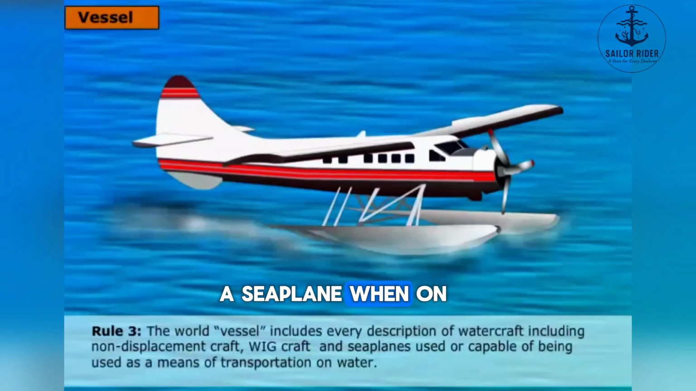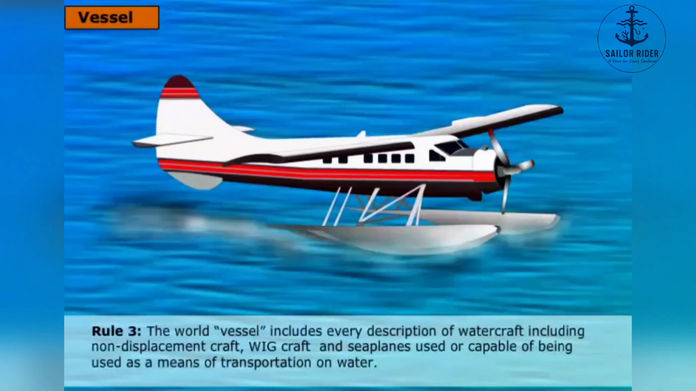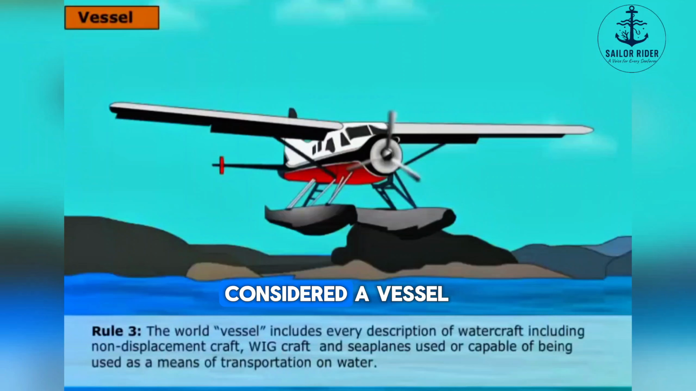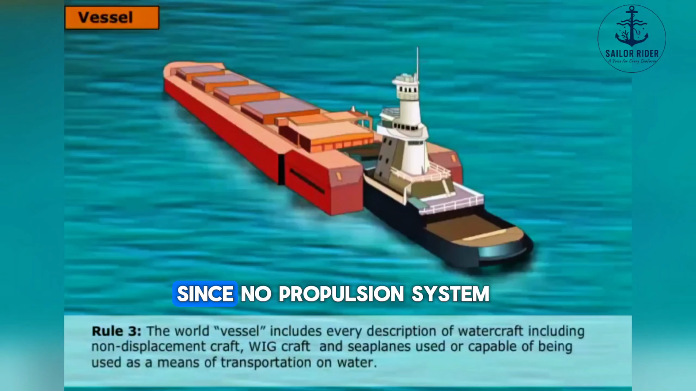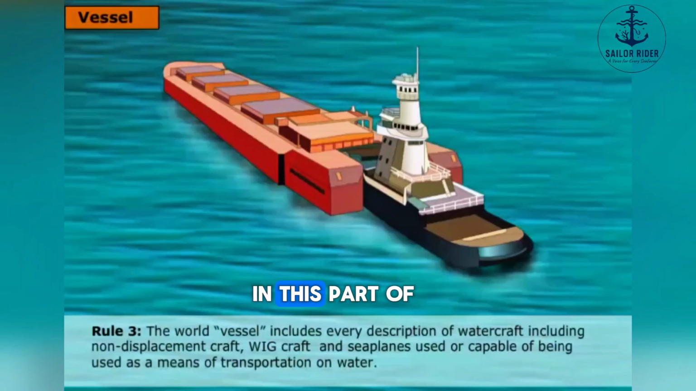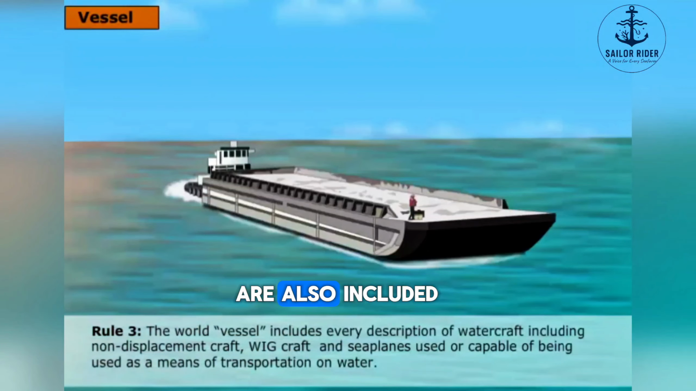A seaplane, when on the water, displaces water so long as it is on the surface of water and is considered as a vessel. A seaplane is not considered a vessel when flying above the water's surface. Since no propulsion system has been mentioned in this part of the rule, all barges are also included.